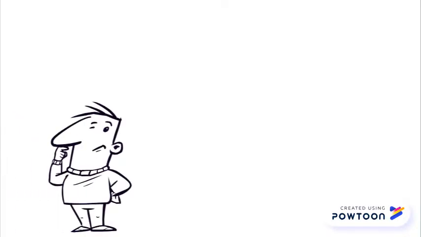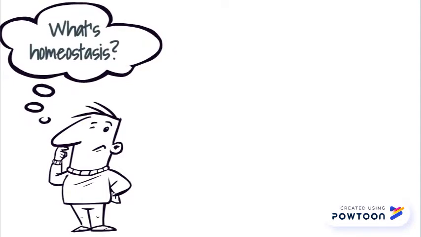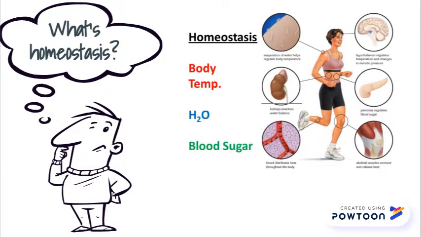First things first, let's define homeostasis. Homeostasis is defined by Britannica as any self-regulating process by which biological systems tend to maintain stability while adjusting to conditions that are optimal for survival. An example of the body maintaining homeostasis is the internal body temperature. If we exercise and heat up, the body will sweat in order to cool our bodies down.